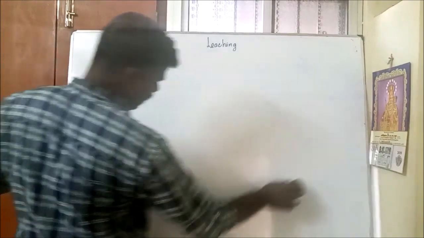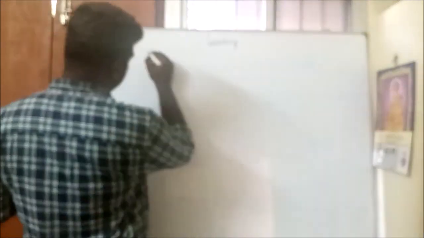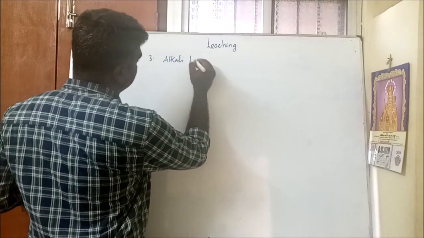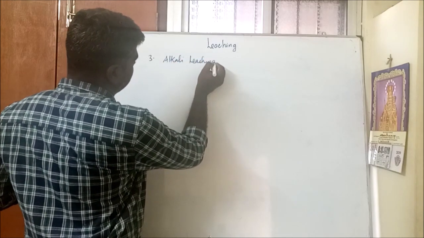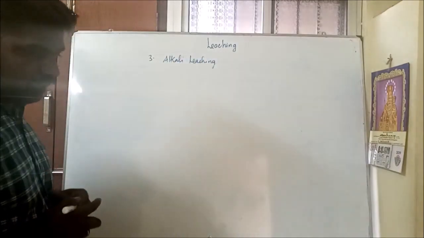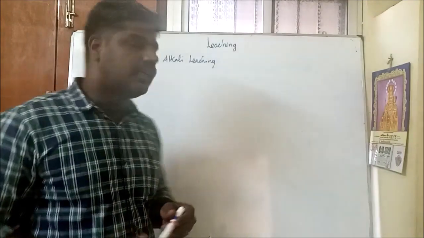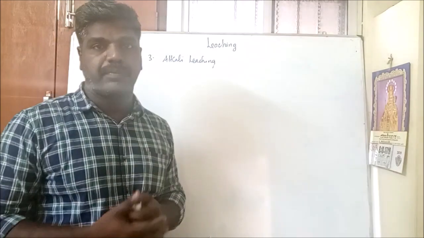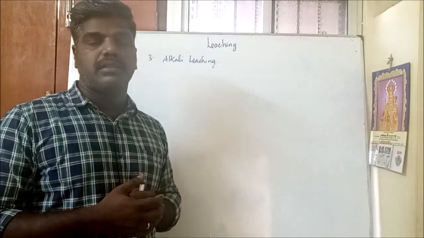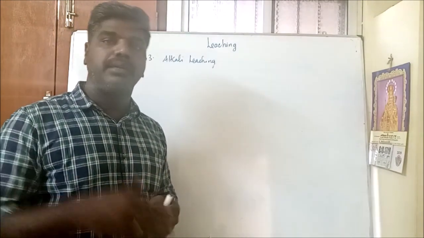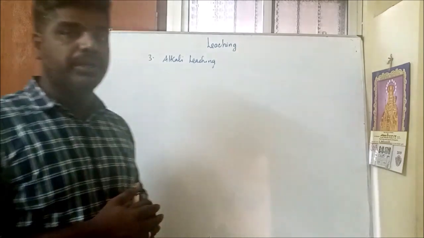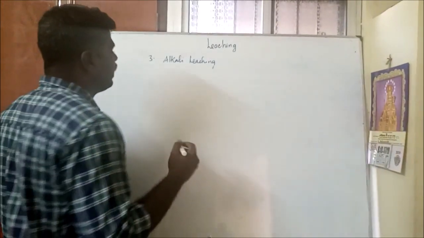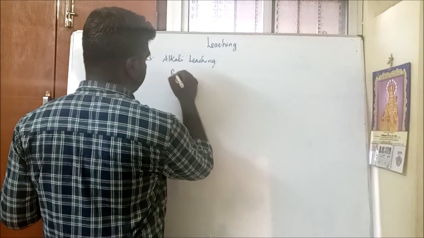Ammonia leaching. Then the third method we are going to see is alkali leaching. Alkali leaching is nothing but the ore of the metal reacting with a solvent like alkali, forming a soluble salt. The impurities are insoluble. That method is called alkali leaching.